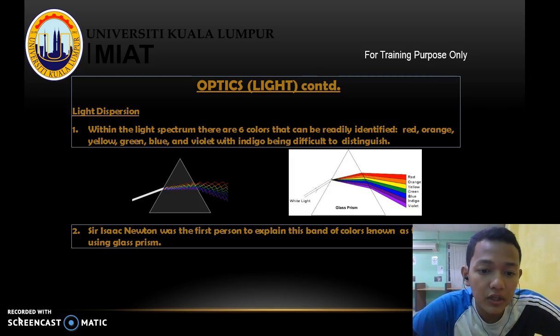Sir Isaac Newton was the first person to explain this band of colors, known as the spectrum, using a glass prism.